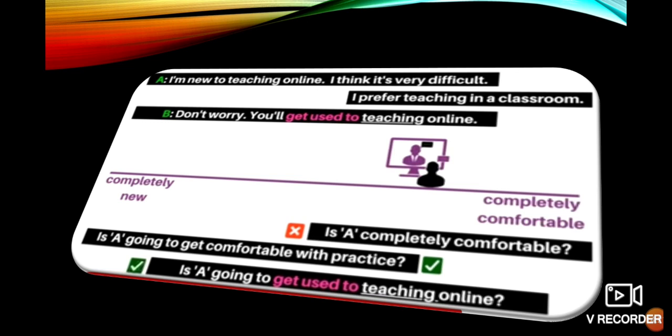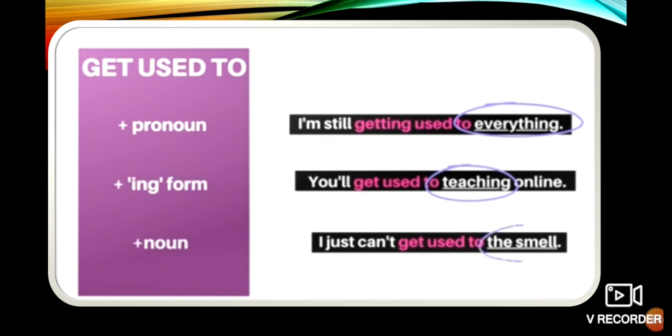Okay, A says to B that you are going to get comfortable with the practice. So it is not completely comfortable. Gradually you may get comfortable with teaching online. So always remember the structure: get used to plus pronoun, ing form, or noun.